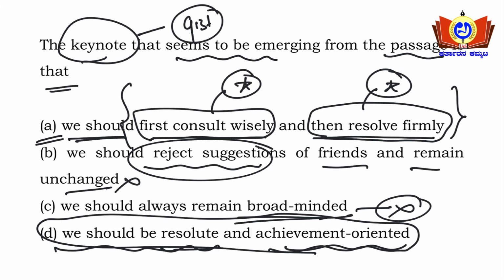So the central theme of the passage is more related to option D. In option A, a part of the passage is correct. But the main theme is arrived at from option D, because option A, we should first consult wisely and then resolve firmly, is a part of the passage, not the central theme or the whole gist of the passage. Whereas when we examine option D, we should be resolute and achievement oriented, this statement holds better than option A. Hence option D will be the answer here, guys. Okay, moving on to the next question.